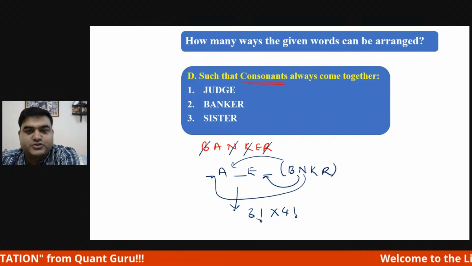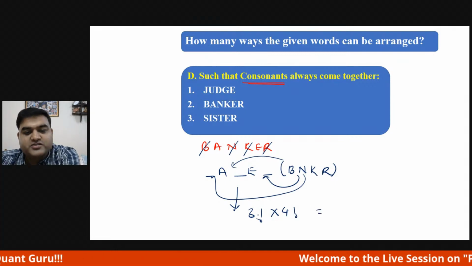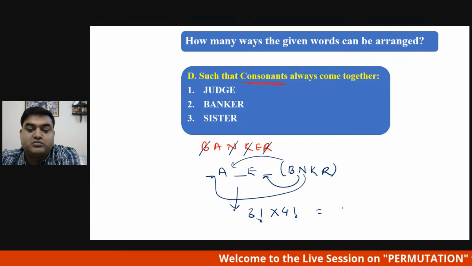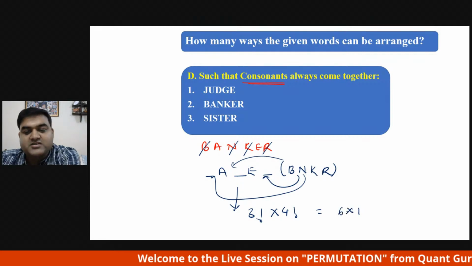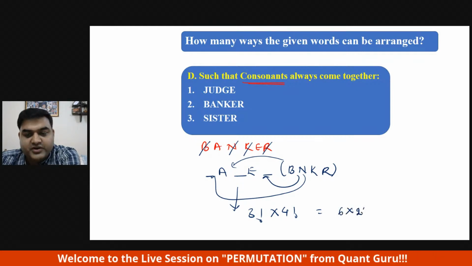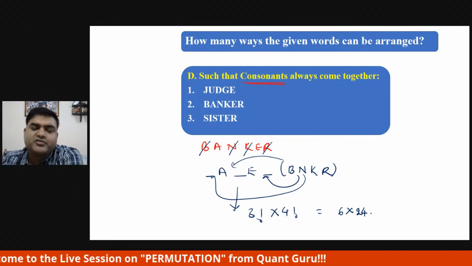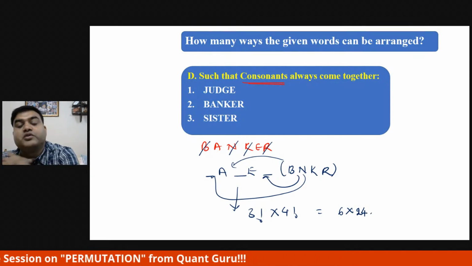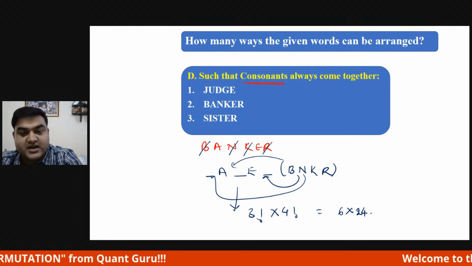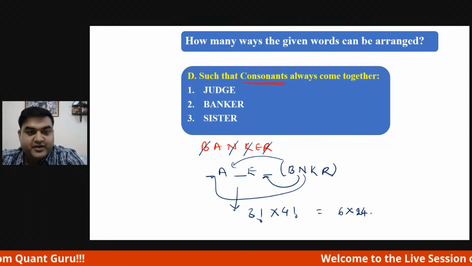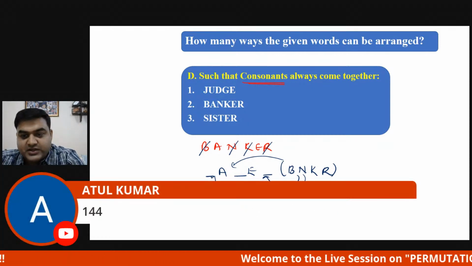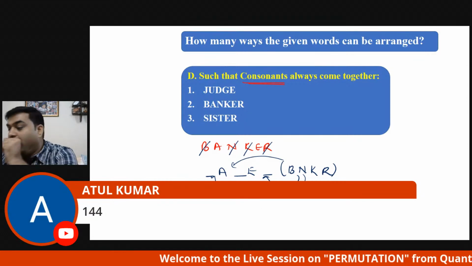Hope you have understood. So again, it is going to be 3 factorial, which is 6, and 4 factorial is 24. So 6 into 24 is the answer. Now, very good. Now for the sister question, Atul has given the answer as 144.